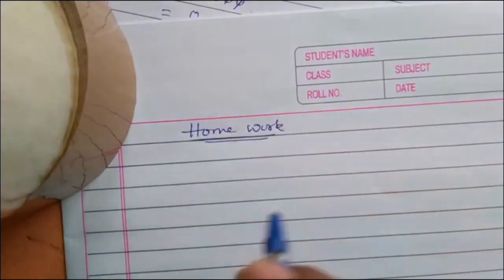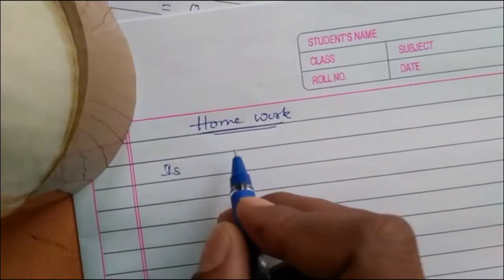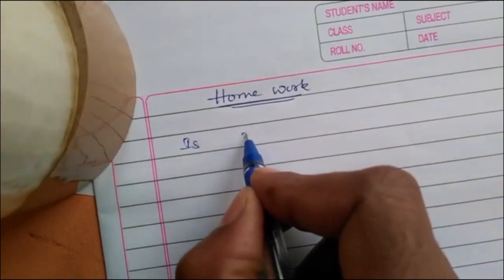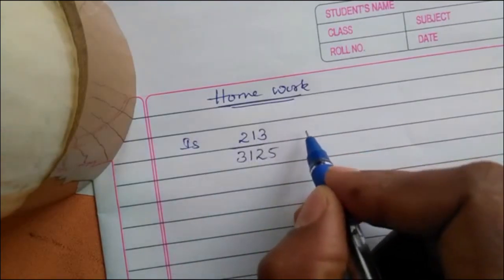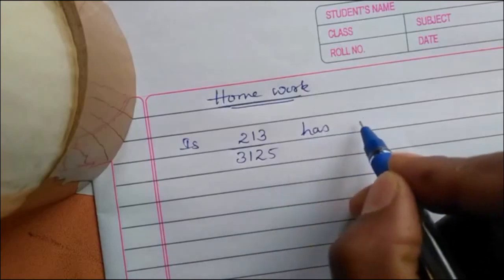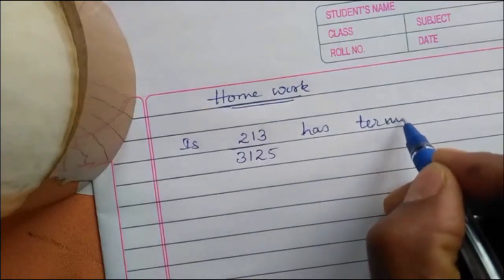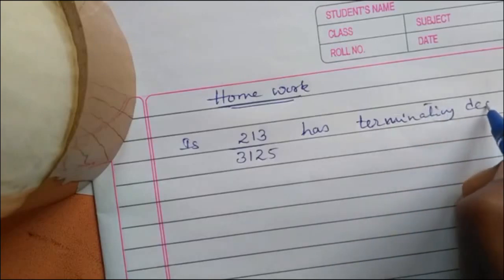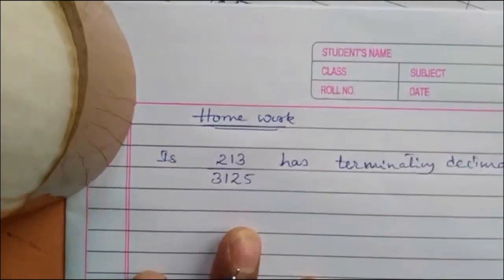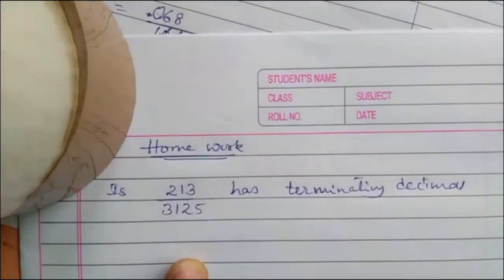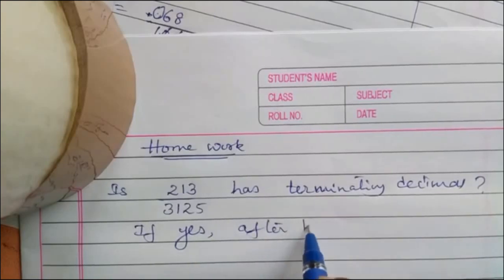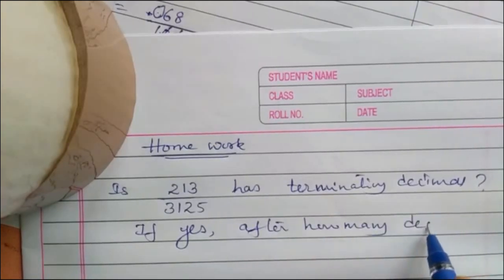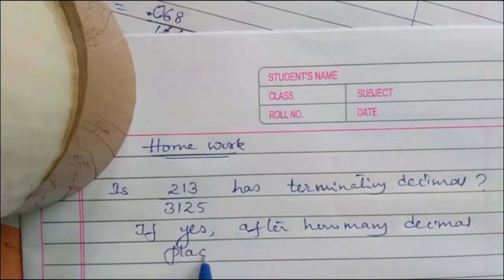Homework: is 213 all divided by 3125 a terminating decimal? If yes, after how many decimal places does it terminate?